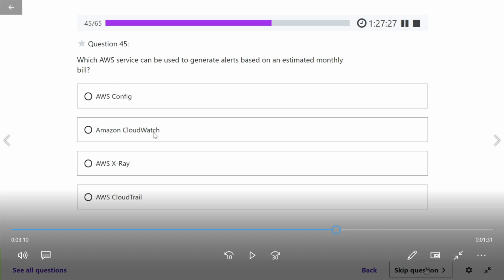So your AWS billing can be connected to your CloudWatch. In fact, any service can be connected to CloudWatch. So something happens in CloudWatch, and you immediately trigger something on the other end.